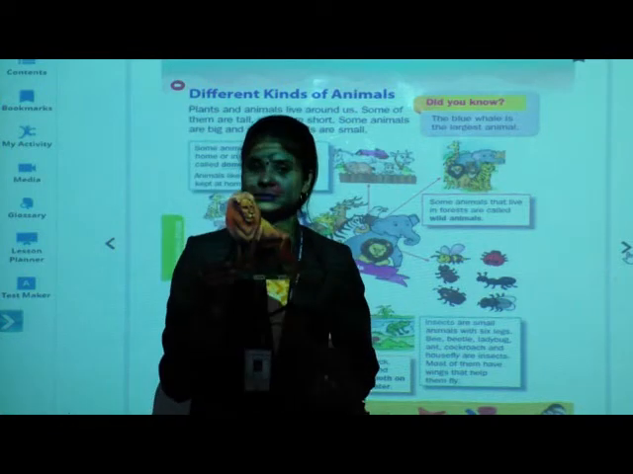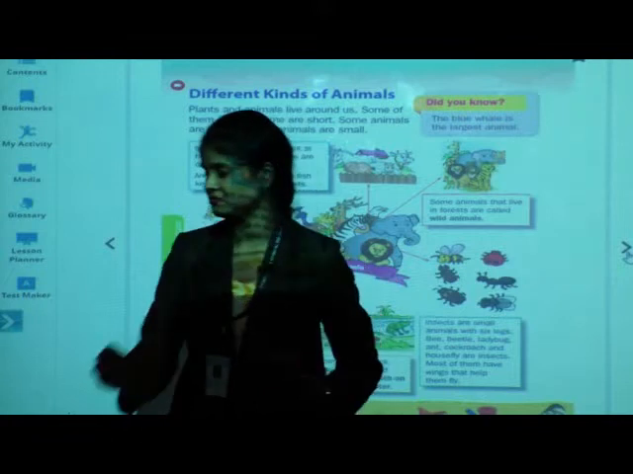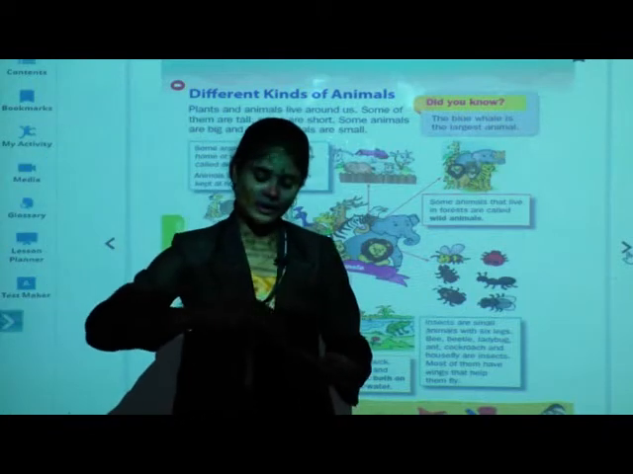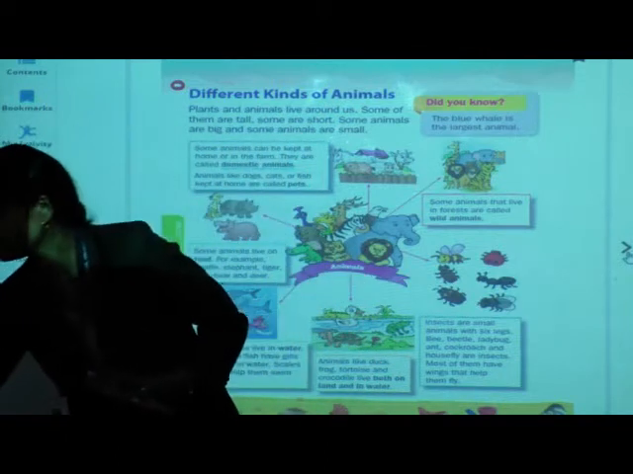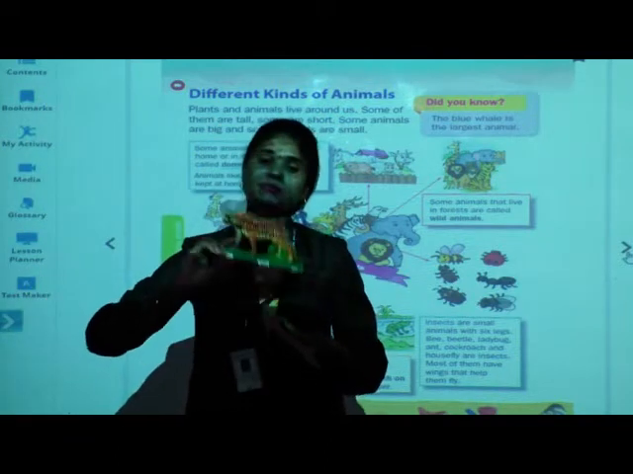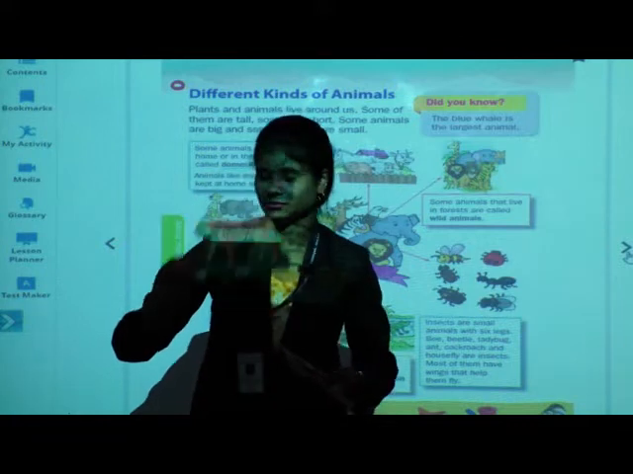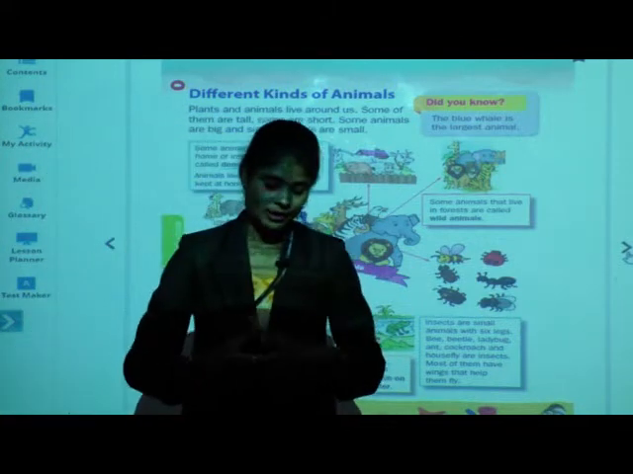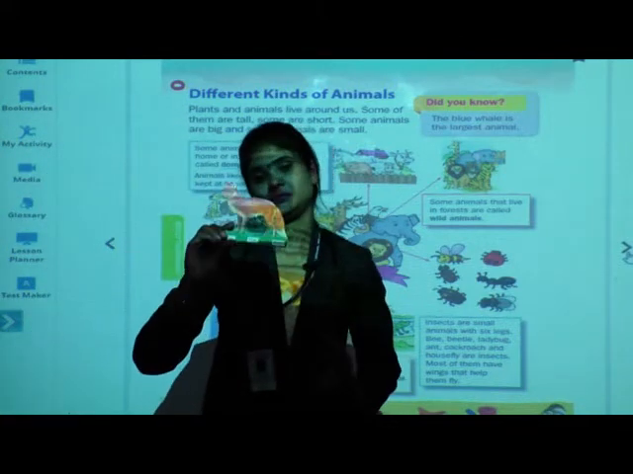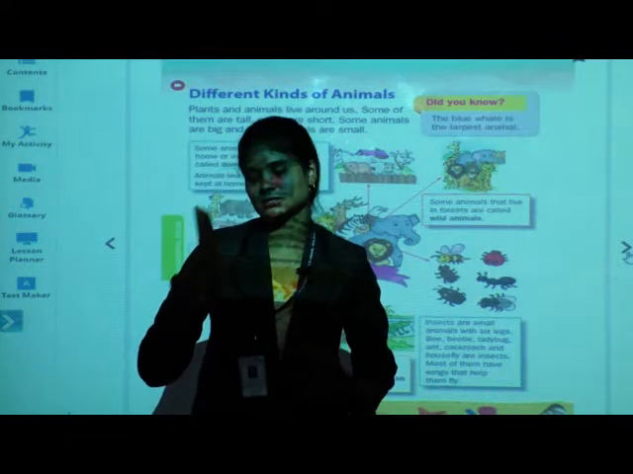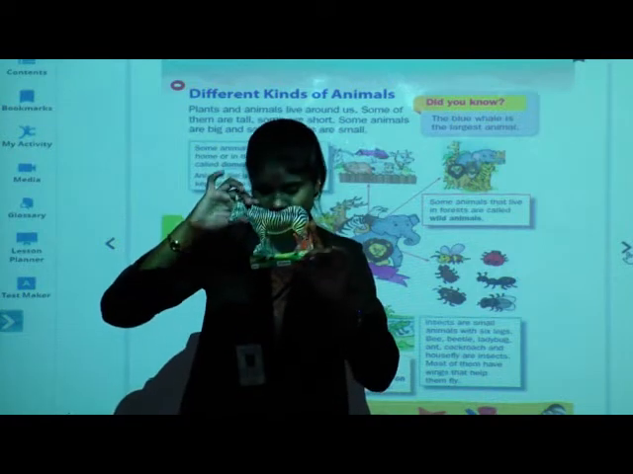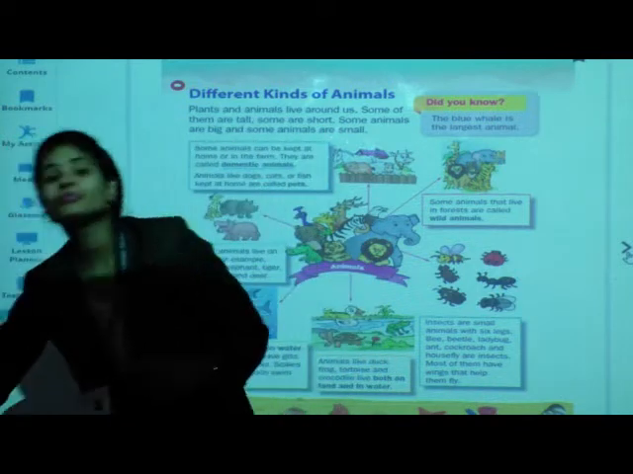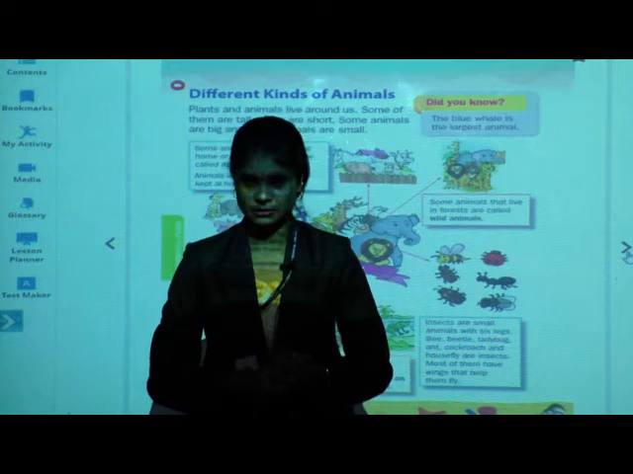Which animal is this? Lion. Very good. Next, deer. Next one, tiger. Next, which animal is this? Fox. And this is zebra. Now tell me, where do you find all these animals?